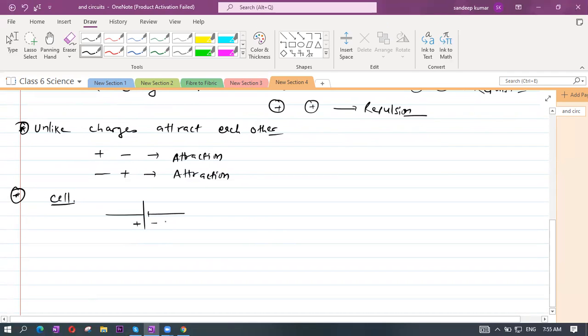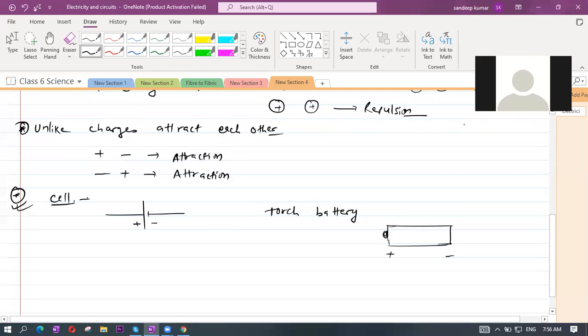You have seen the cell which is used in a watch, or in a torch. Generally we say torch battery. It looks like this, correct? Shweta, have you seen this or not? Yes, sir. So this is a cell, with plus on one side and minus on the other side. This is the cell representation: plus, minus.